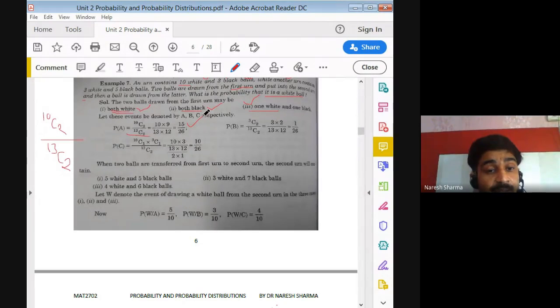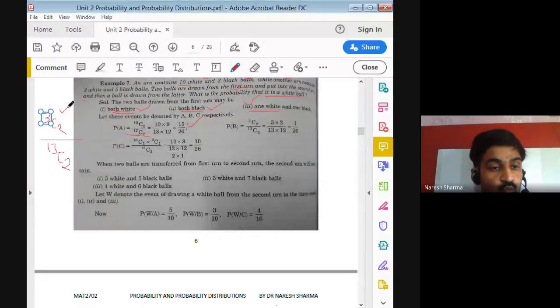Now it may happen both are black. If both are black, we have only 3 black balls, and we take 2 out of them. So the probability of B becomes 3C2, our favorable cases, divided by total 13C2. So we get 1 by 26.